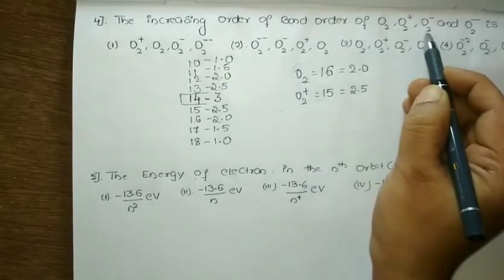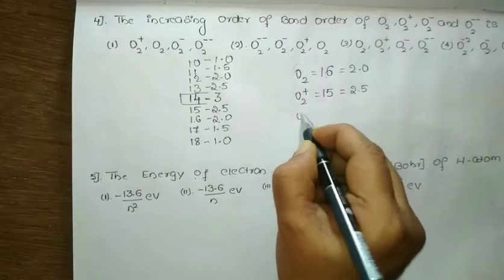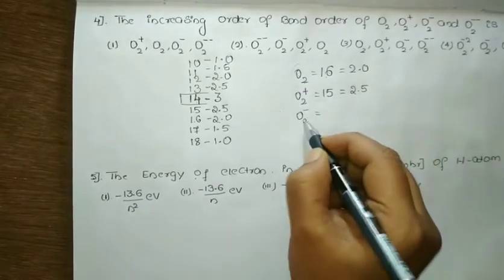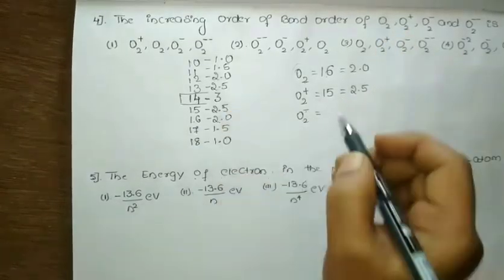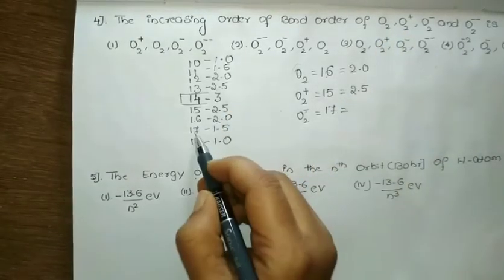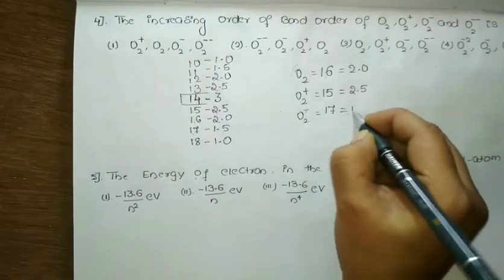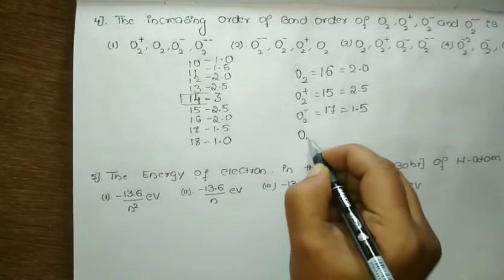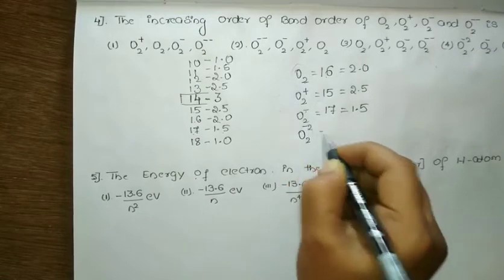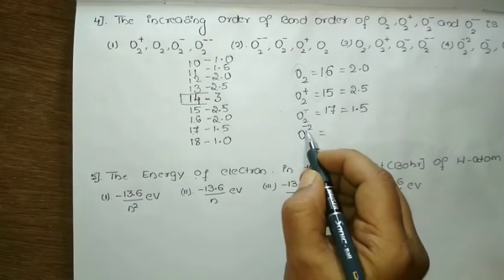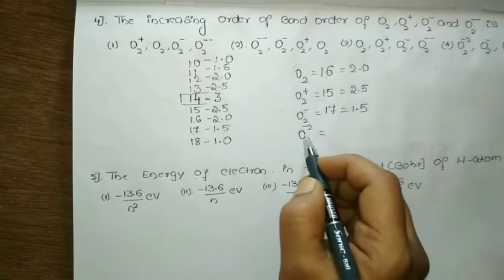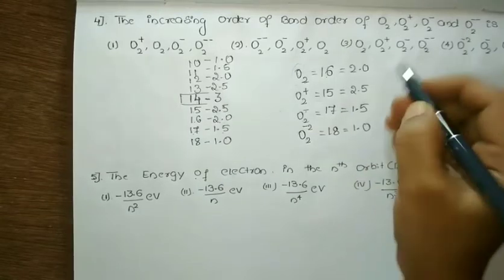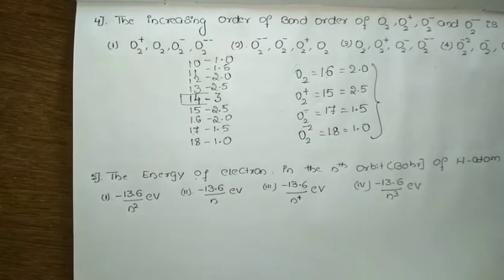Next comes O2 minus. O2 minus means 16 electrons are there, and minus means 1 electron is added, so it becomes 17. For 17 we have a bond order of 1.5. The last one is O2 minus 2. 16 with minus 2 means plus 2 is added, so we get 18. So 18 electrons means we have a bond order of 1.0. This is how you can find the bond order.